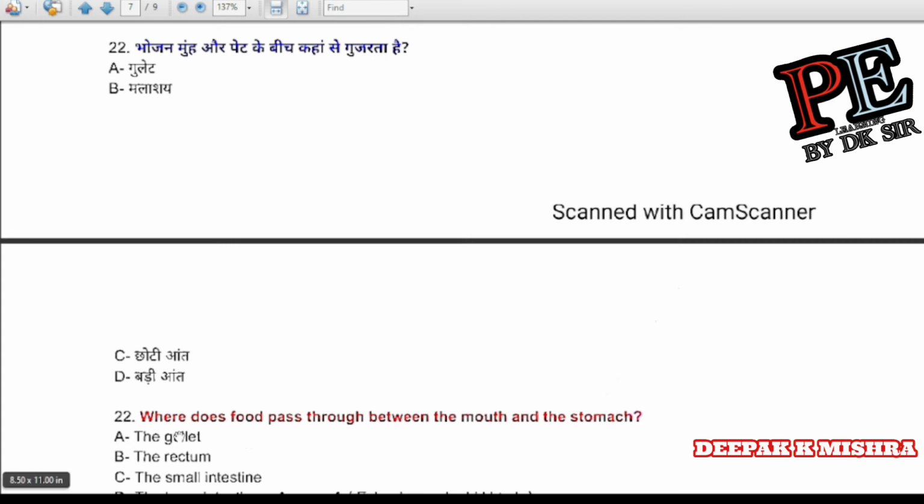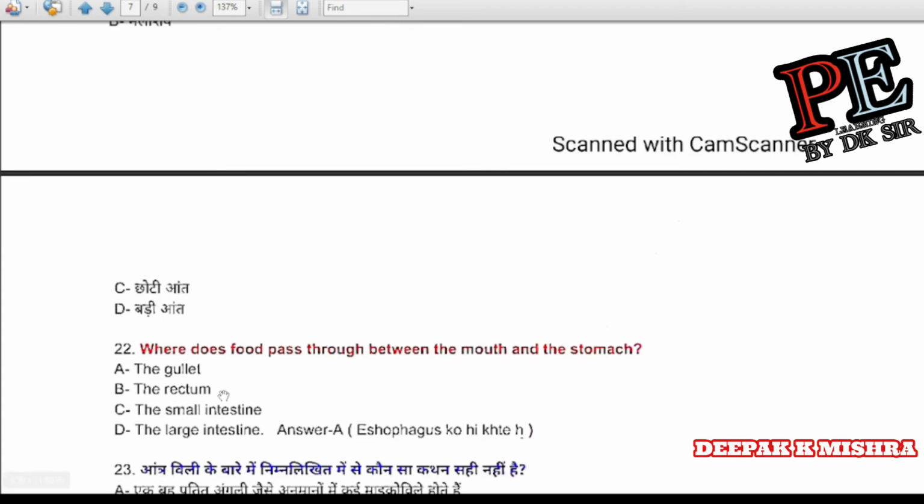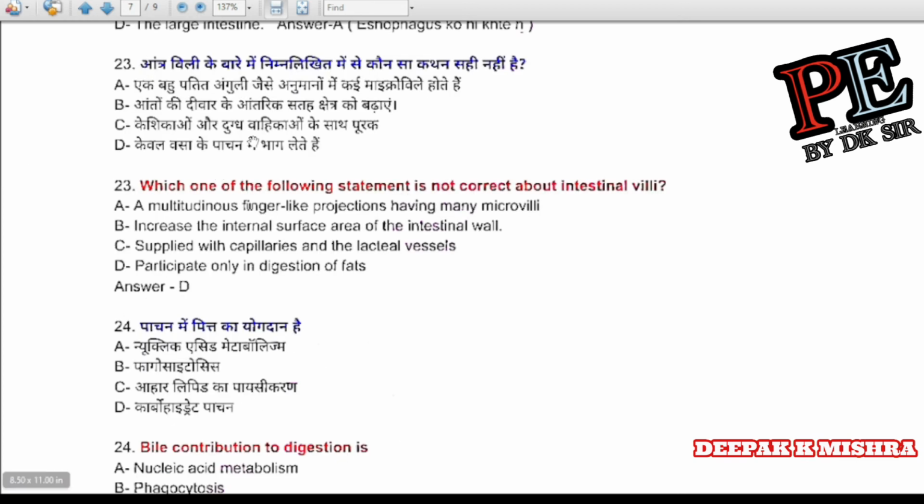Question number 22. Where does food pass through between the mouth and the stomach? The gullet, the rectum, the small intestine, the large intestine. Correct answer is A, the gullet. Gullet means esophagus.